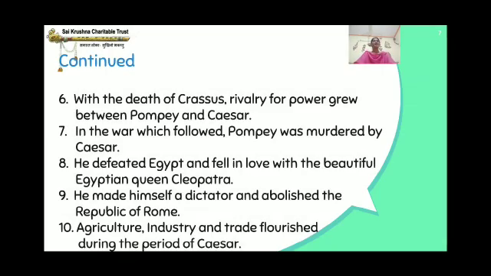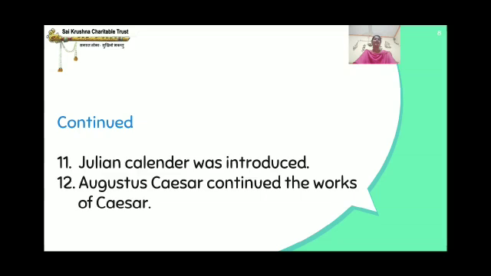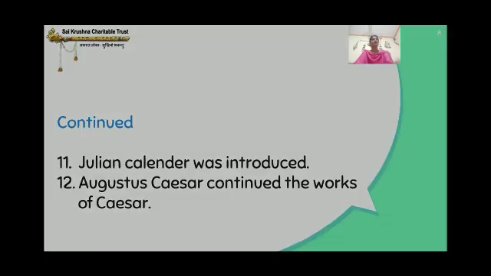So with the death of Crassus, rivalry for power grew between Pompey and Caesar. In the war which followed, Pompey was murdered by Caesar and he defeated Egypt. Caesar fell in love with the beautiful Egyptian queen Cleopatra. So he made himself a dictator and abolished the Republic of Rome. Agriculture, industry and trade flourished during the period of Caesar. The Julian calendar was introduced and Augustus Caesar continued the works of Caesar.